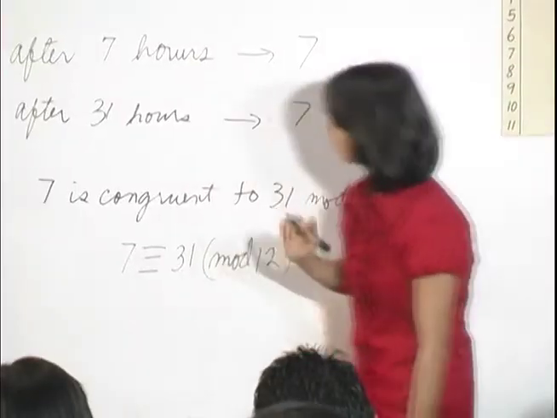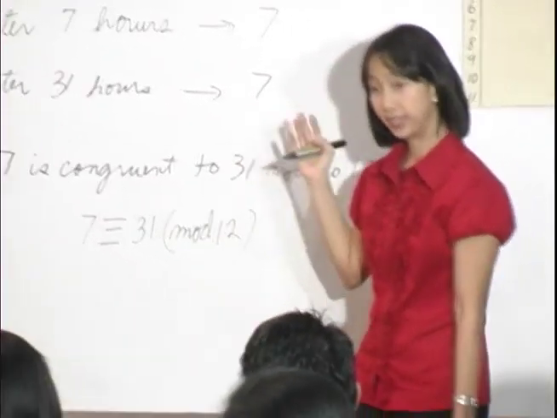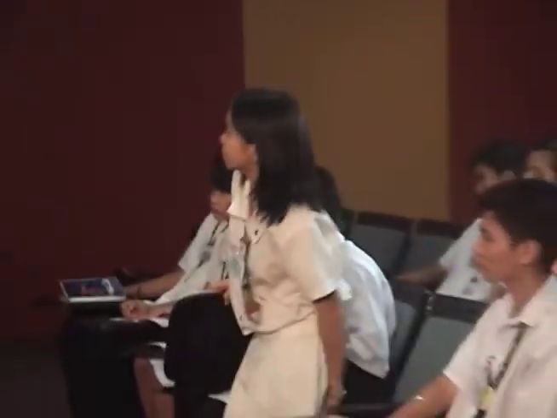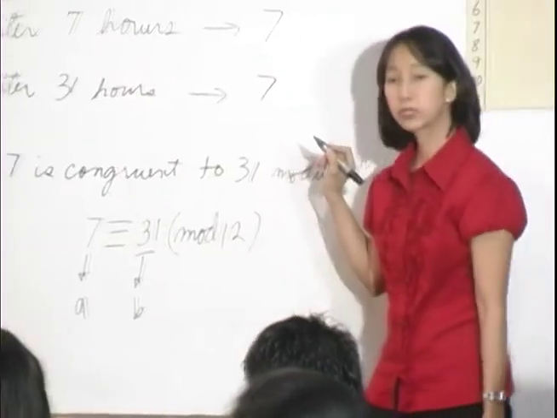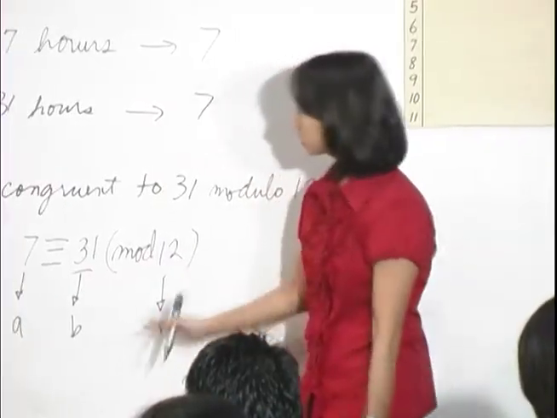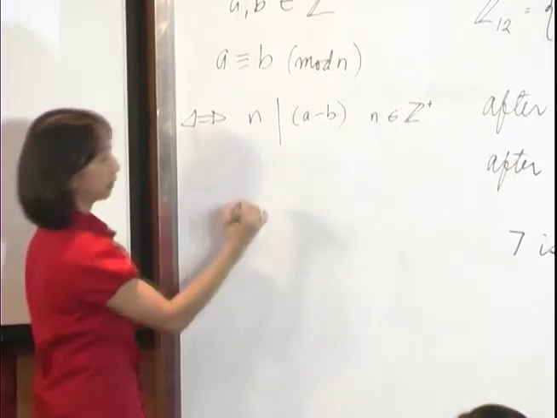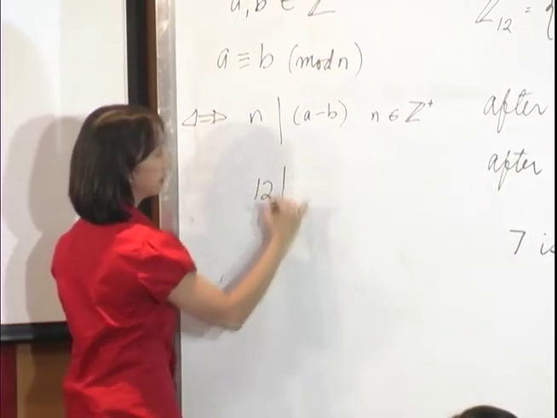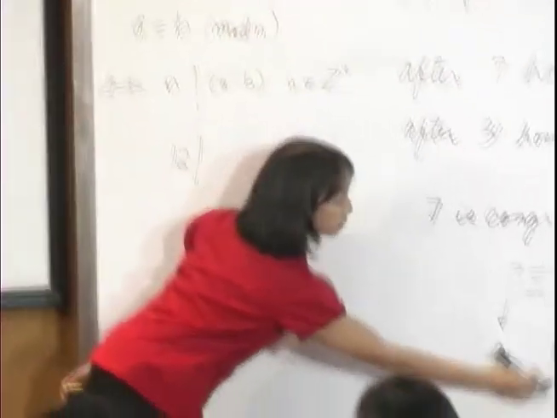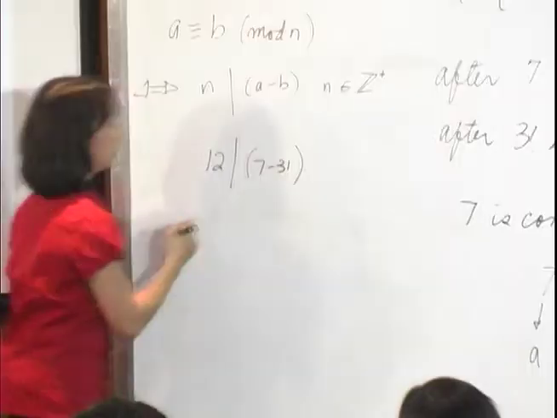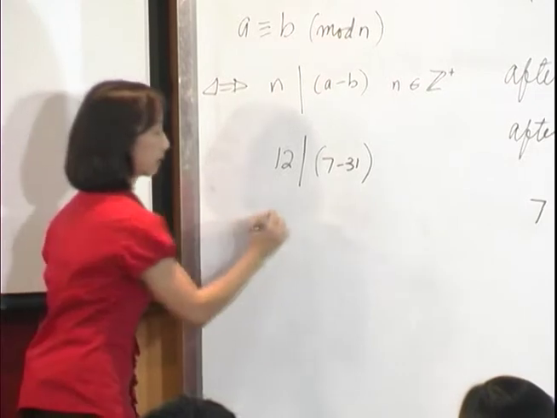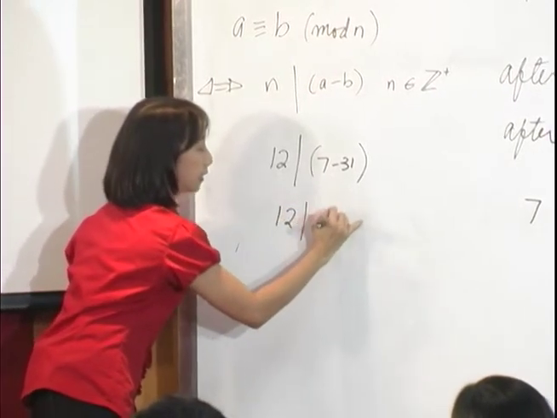So which one is our a? Abigail? 7. Okay, so 7 becomes our a, and of course 31 will become our b. And what's our n? It will be? 12. Okay, it will be 12. Okay, let's check. Our n is 12. So let's check if 12 divides a minus b. Our a minus b will be 7 minus 31. But what is 7 minus 31? Negative 24. Okay, it's negative 24.